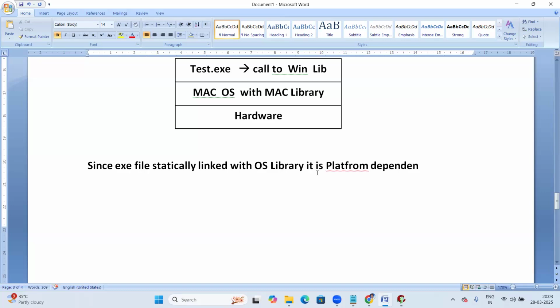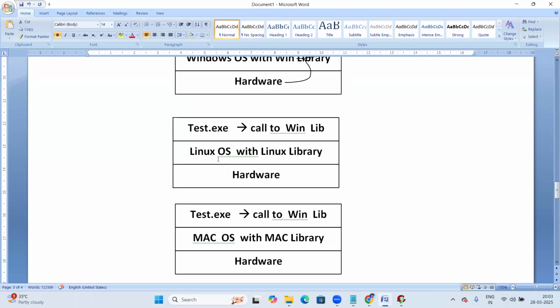So that's the reason why the exe file is OS dependent. The reason is this: the exe file is always statically linked with the OS library. Since the exe file is statically linked with the OS library, it's platform dependent, right? So this is about the exe file.